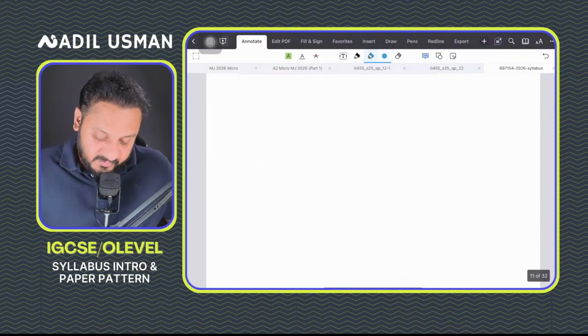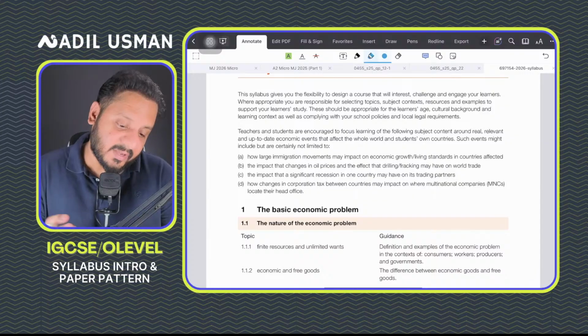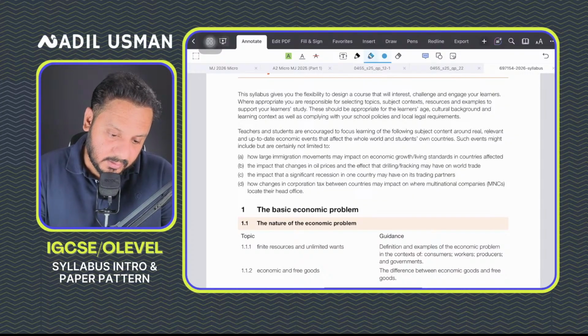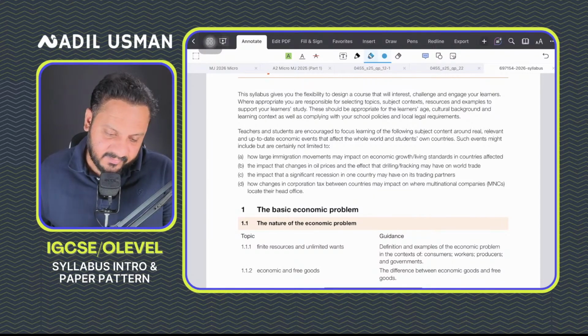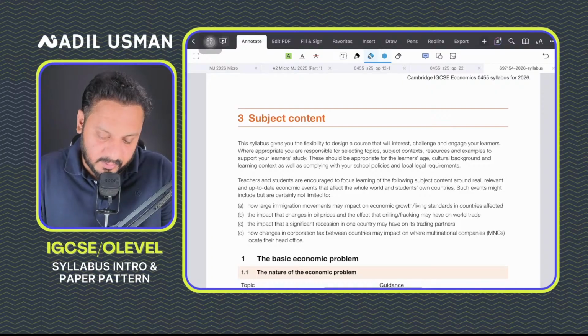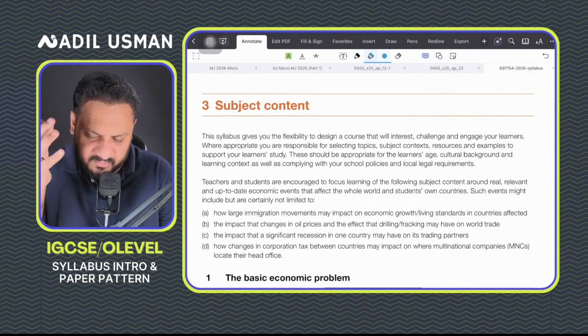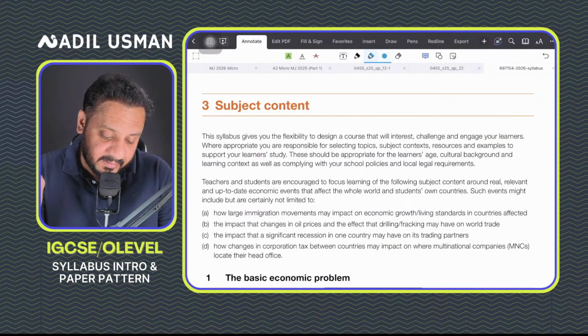Then what you must be aware of, before the syllabus starts, is one thing that is mentioned in the IGCSE syllabus, which I haven't really seen in the A2 syllabus. The IGCSE syllabus, and the O-level syllabus, also talks a lot about, and wants you to focus on, the practicality and the application of what you're studying. So as far as O-levels or IGCSE is concerned, it would want you to focus on,